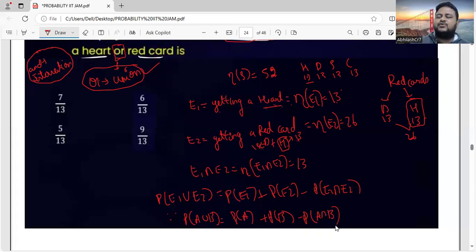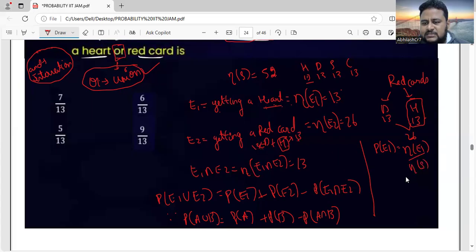Why am I writing this? For your understanding. But in the examination, if you know the formula, directly you can put the values and solve. No need to write the formula, but still you can write it to be on the safer side so that you don't make any calculation mistake. Now we don't know P of E1, P of E2, P of E1 intersection E2. P of E1 is N of E1 divided by N of the sample space. N of E1 is 13. N of S is 52. Don't cancel anything, keep it as it is.